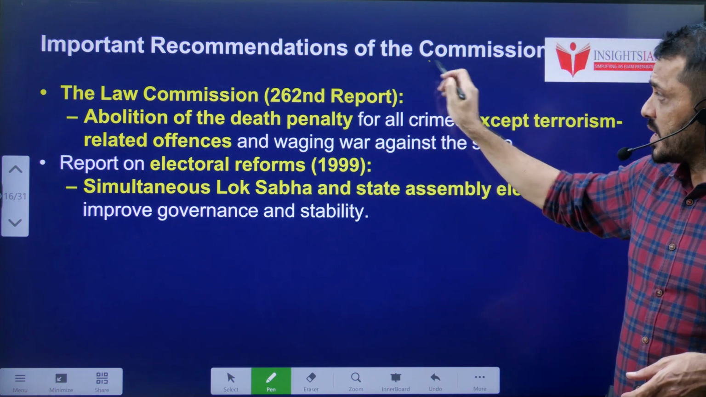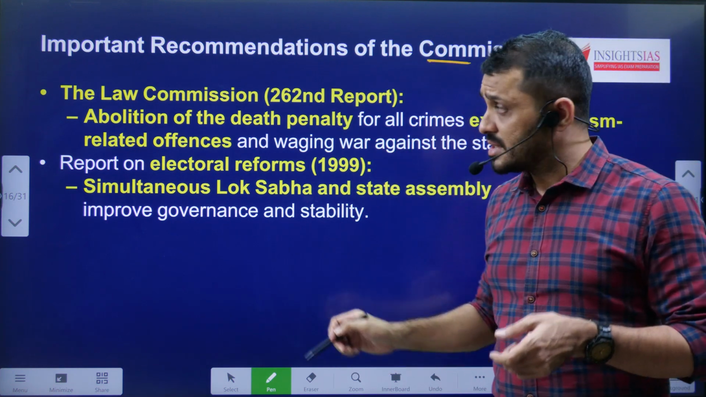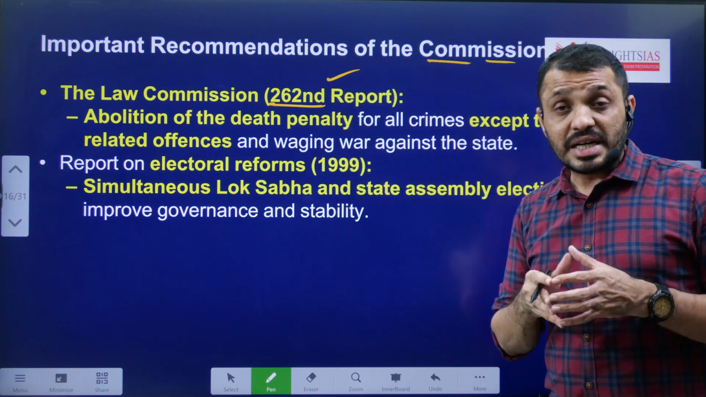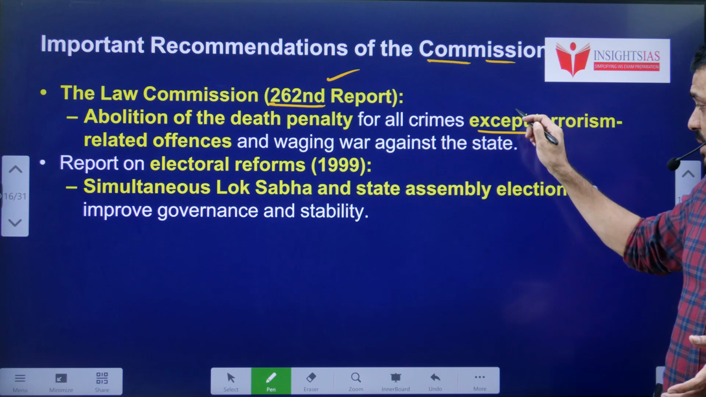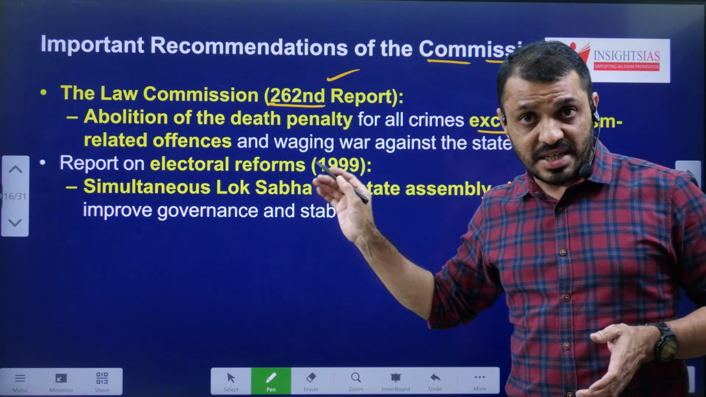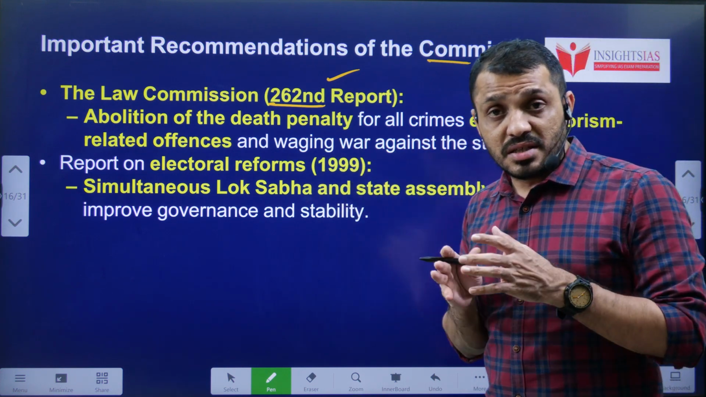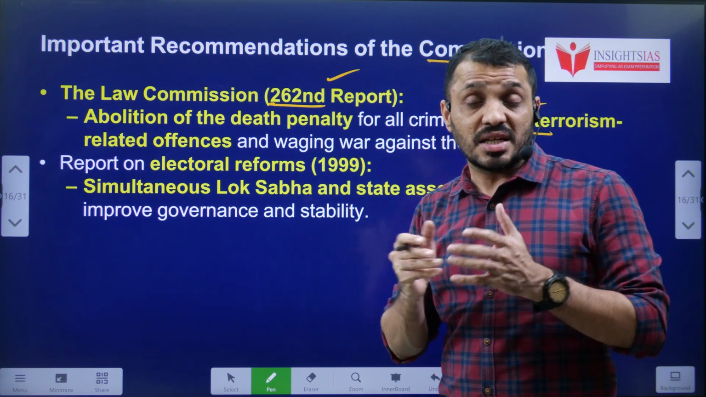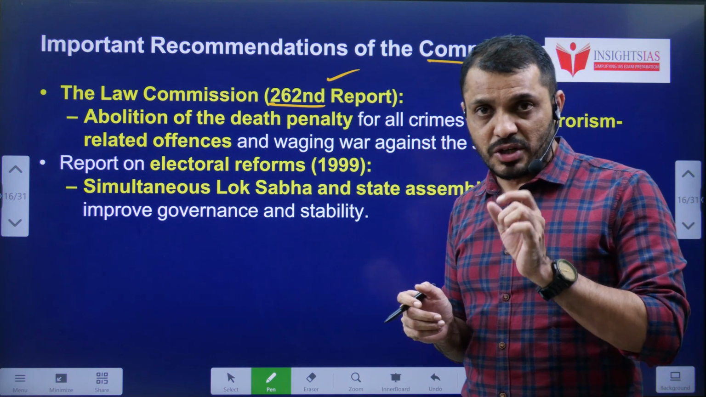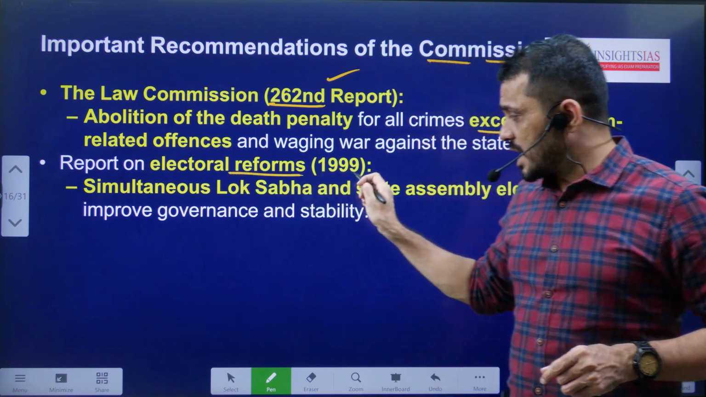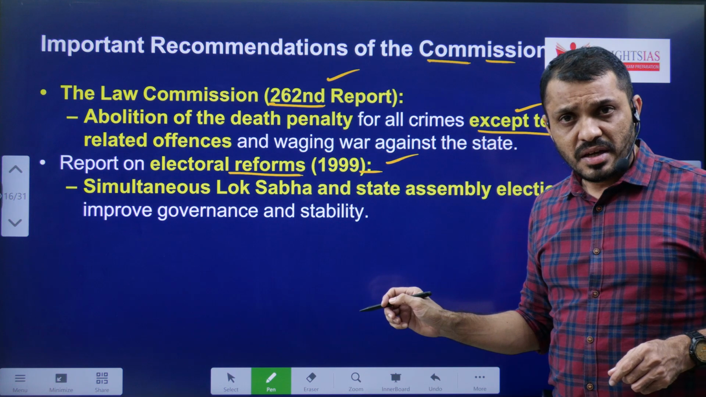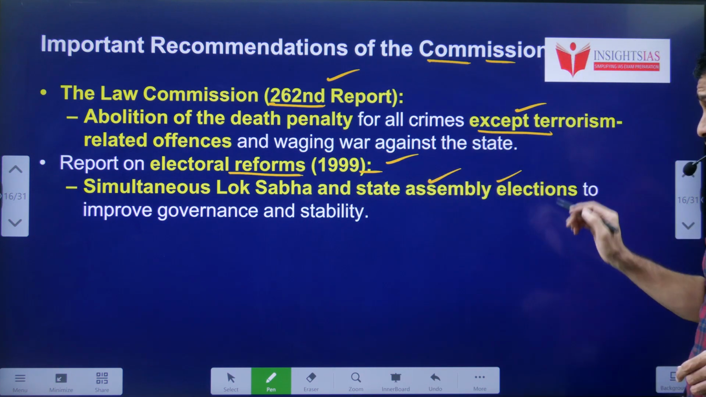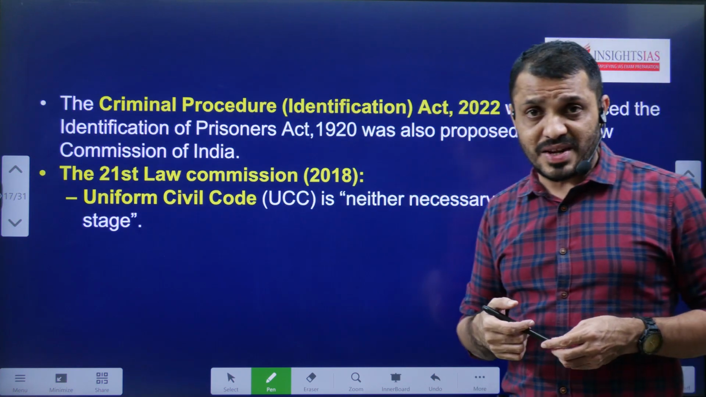Let's see important recommendations of the Law Commission in recent days. In its 262nd report, the Law Commission clearly recommended the abolition of the death penalty except in terrorism-related cases. So only in terrorism cases should a person get the death penalty. In all other cases, the death penalty should not be given. Next, electoral reforms, 1999. It gave a report that simultaneous elections will improve governance as well as stability.